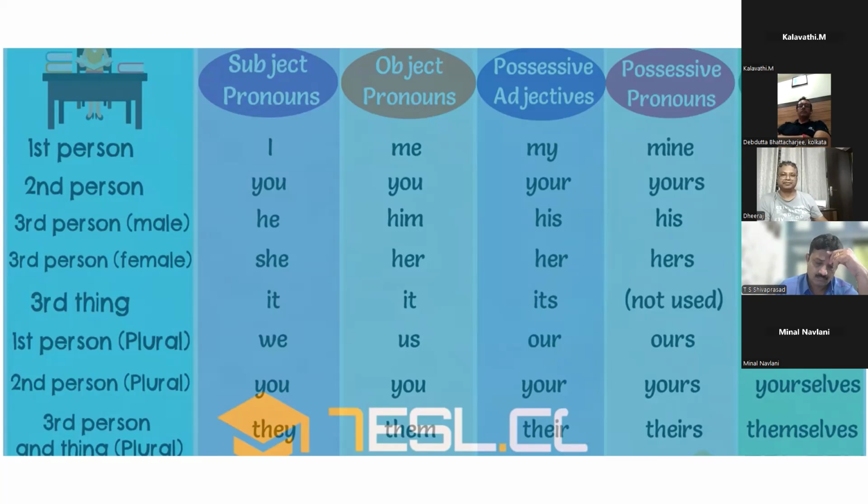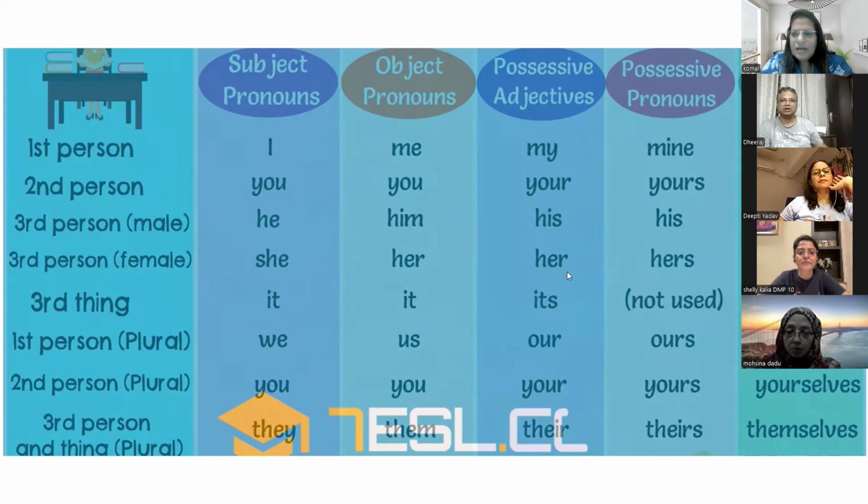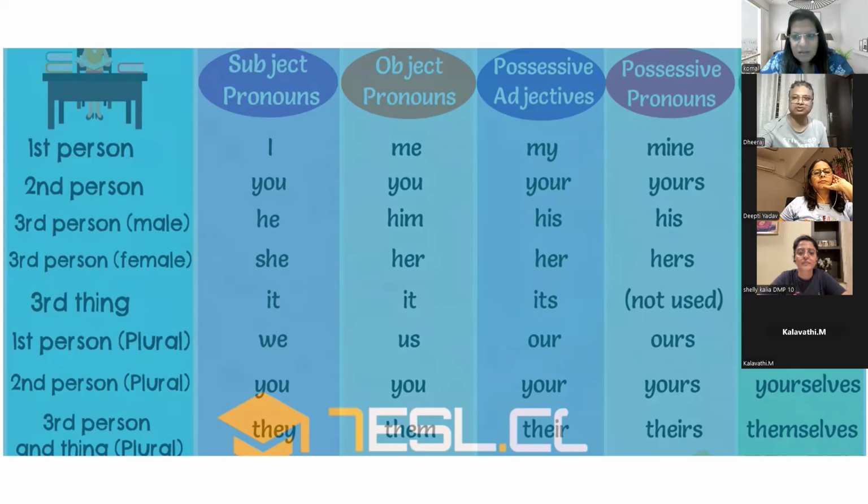If I ask you, can you make any sentence using the object pronoun of him? Just try any sentence. For example, I took a book from him. This house belongs to him, right? This is very simple. Just try to make a simple sentence.